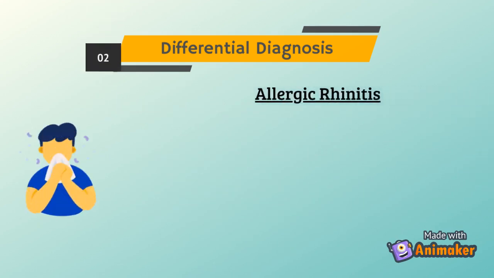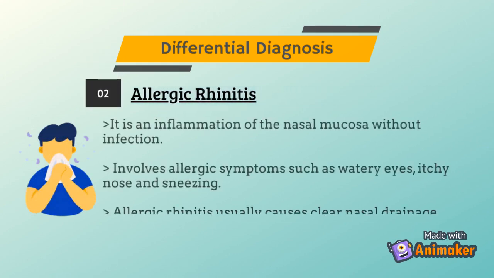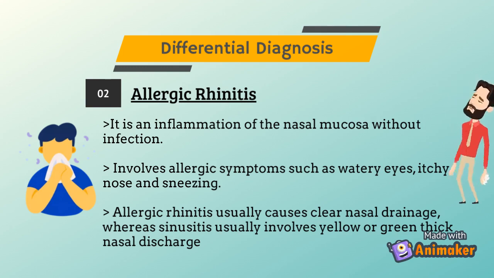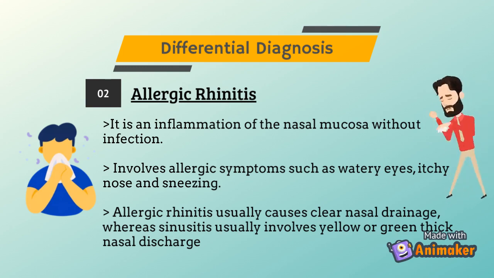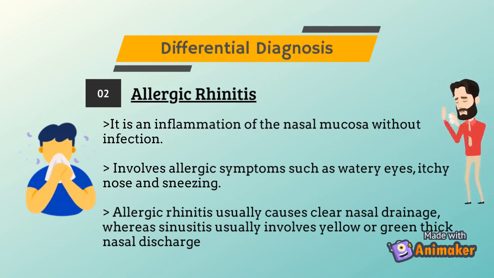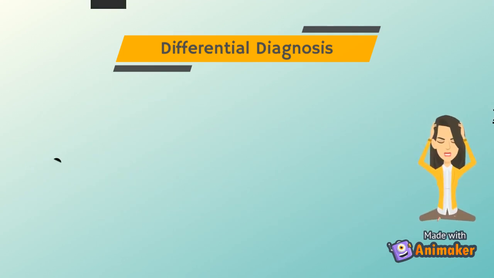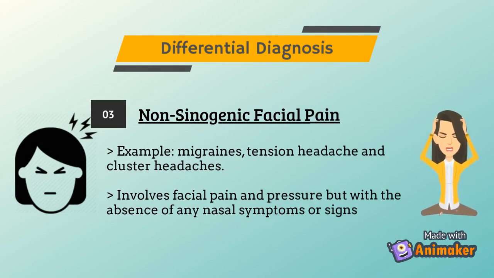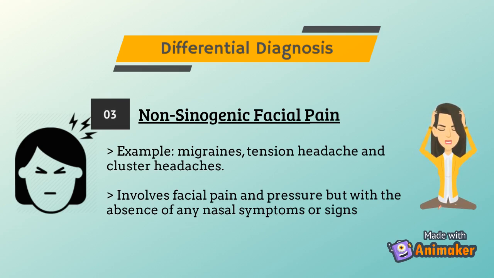Besides allergic rhinitis, which is an inflammation of the nasal mucosa without infections, the symptoms include allergic features such as watery eyes, itchy nose, and sneezing. And it usually causes clear nasal drainage, whereas sinusitis usually involves a large amount of yellow or green nasal discharge. Next, non-sinogenic facial pain such as migraines, tension headache, cluster headache, and others. These conditions include symptoms such as facial pain and pressure, but with the absence of any nasal symptoms or signs.